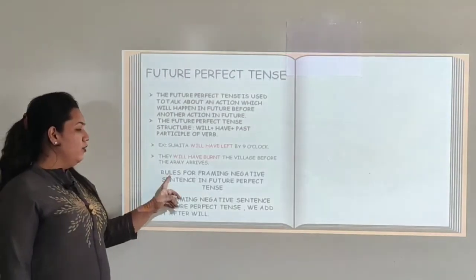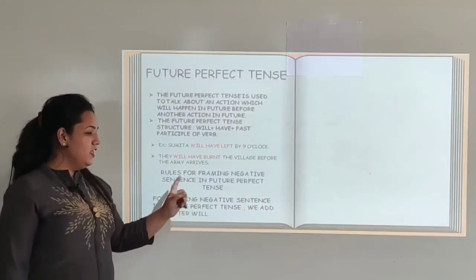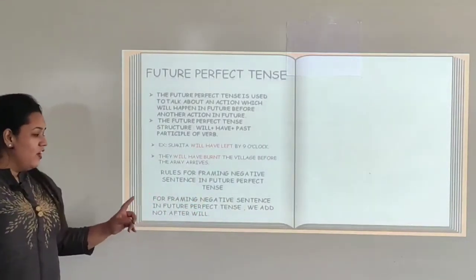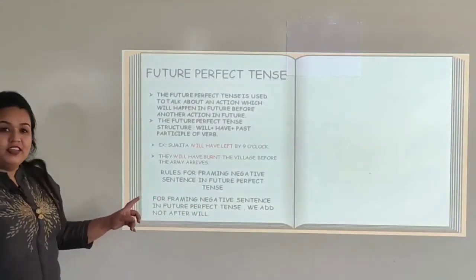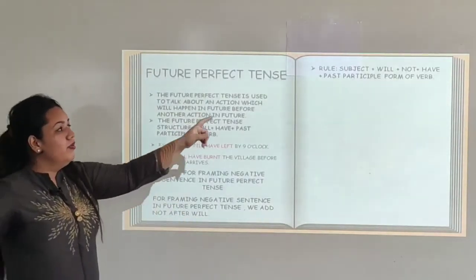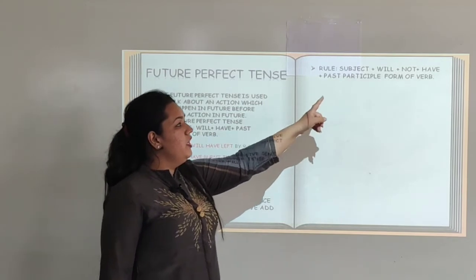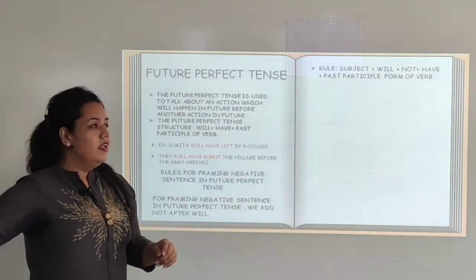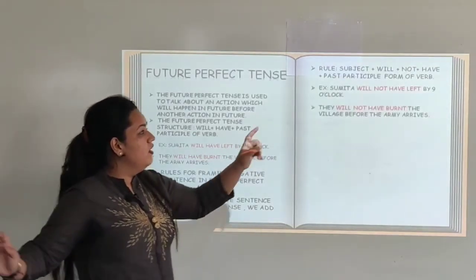Let us see the rules for framing a negative sentence in future perfect tense. For framing a negative sentence, we have to add not after the will. Will plus not. The rule says subject plus will plus not plus have plus past participle form of verb. Let us see the example.